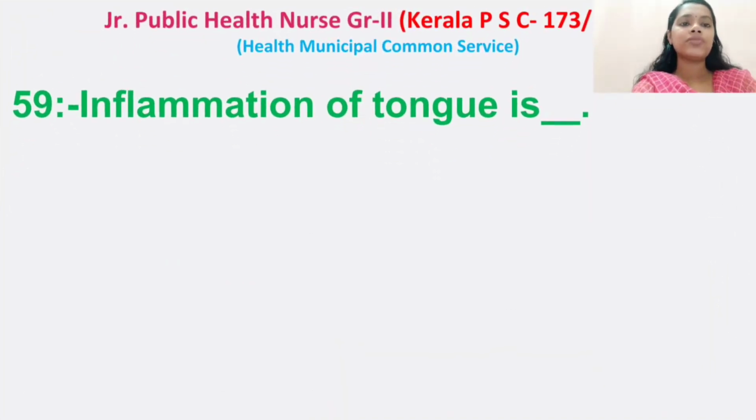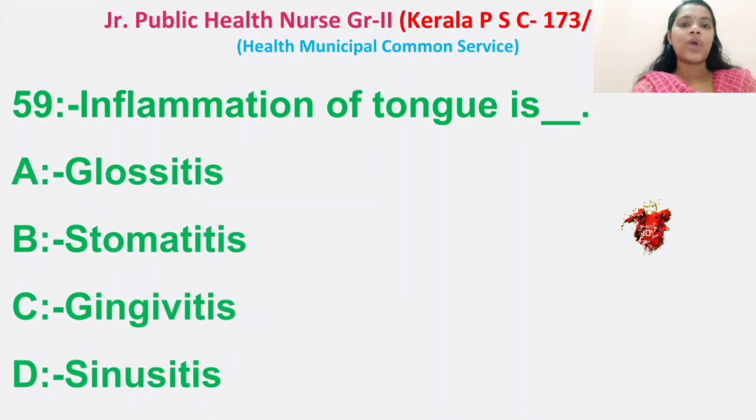Then question number 59. Inflammation of tongue is dash. Options: glossitis, stomatitis, gingivitis, sinusitis. Right answer here is glossitis. Inflammation of tongue is glossitis.